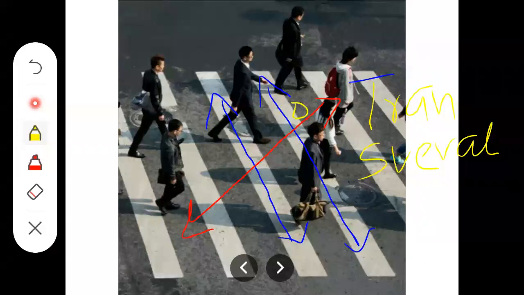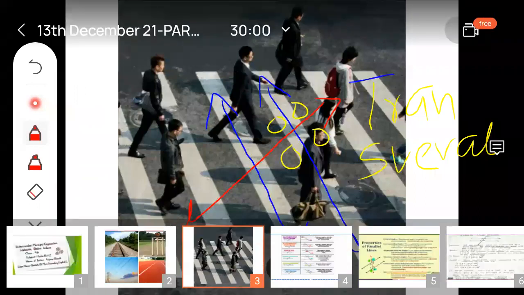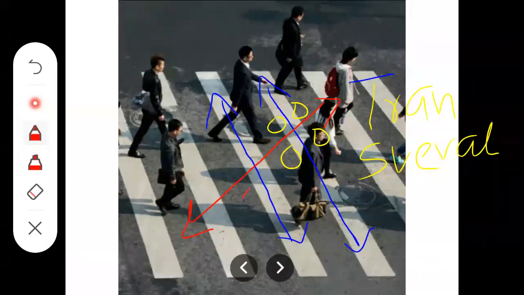Those are the angles 1, 2, 3 and 4 and another 4 are here. For this parallel line, those are the 4 angles. So, total 8 angles are formed due to 2 parallel lines and their transversal.